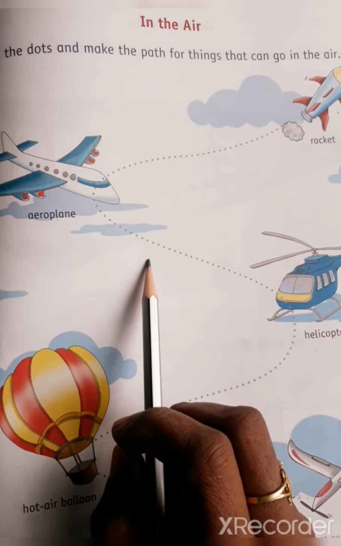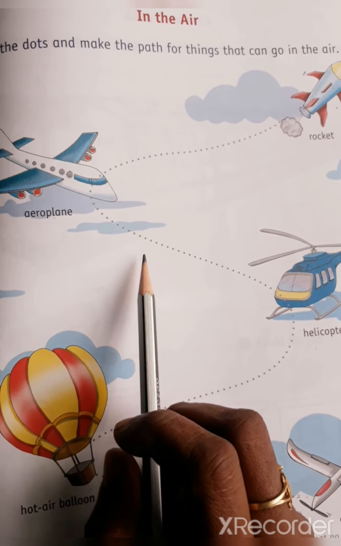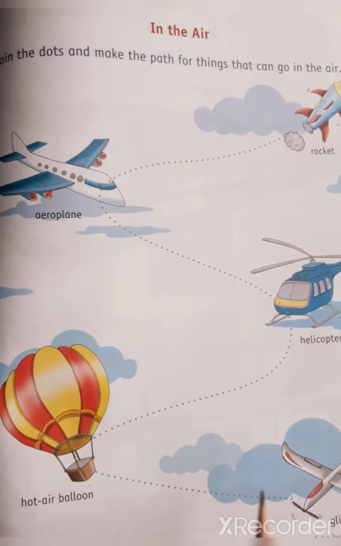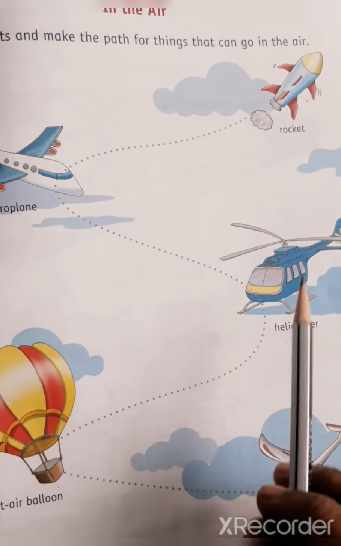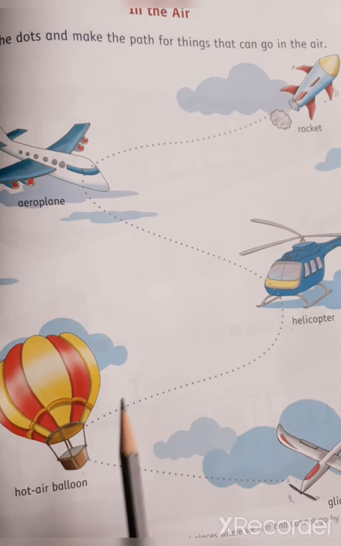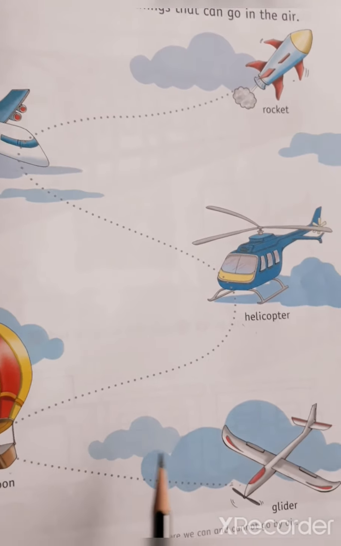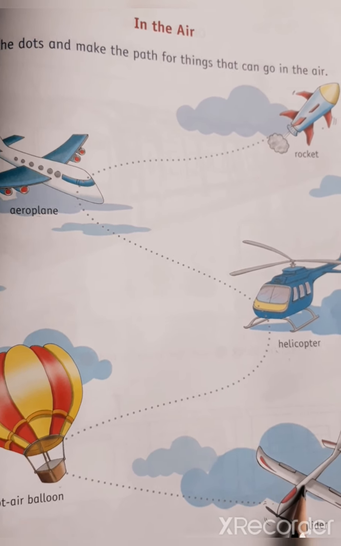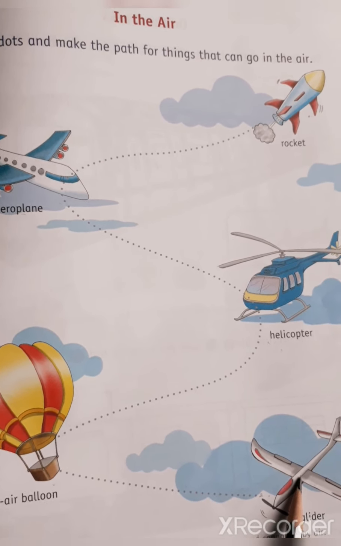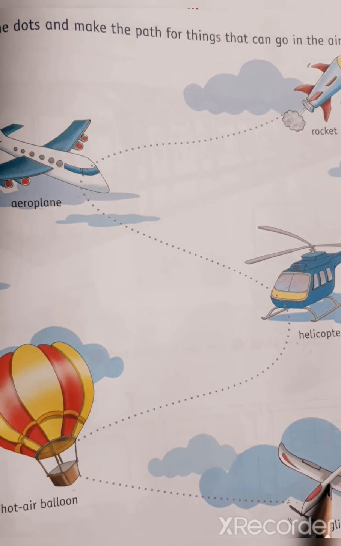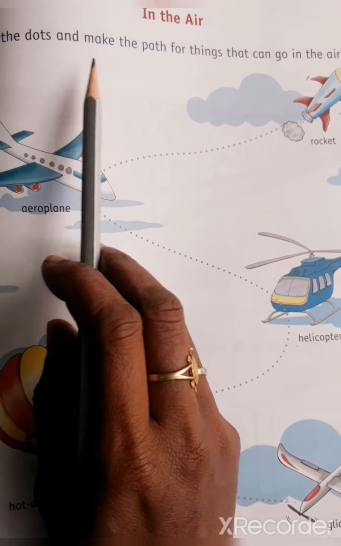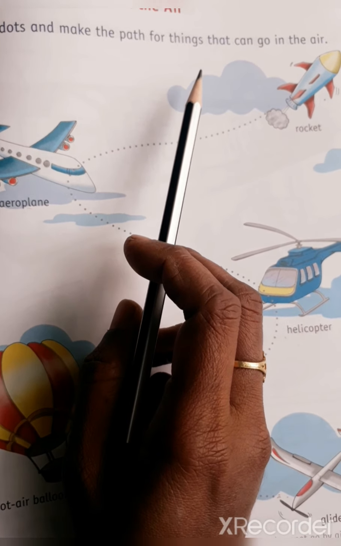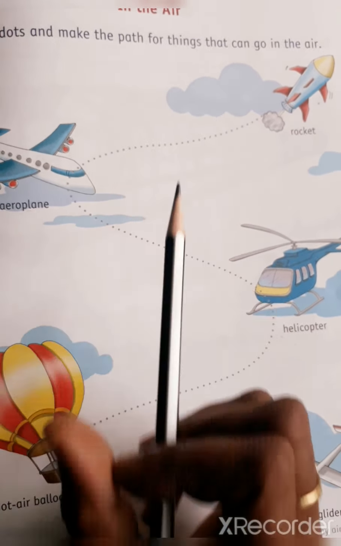Some vehicles move in the air. Look at these pictures. Aeroplane, rocket, helicopter, hot air balloon and a glider. These vehicles move in the air. Children, this is your homework. Join the dots and make the path for things that can go in the air.